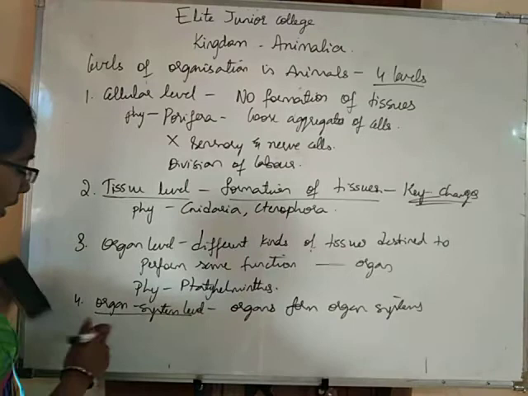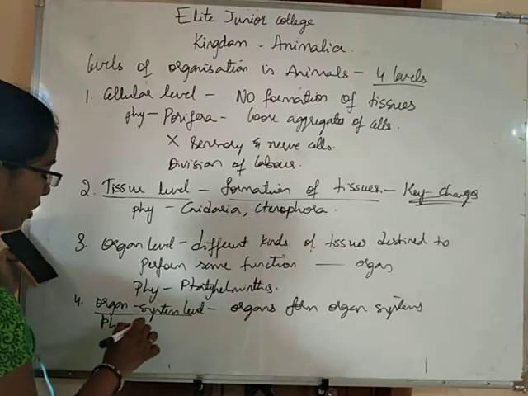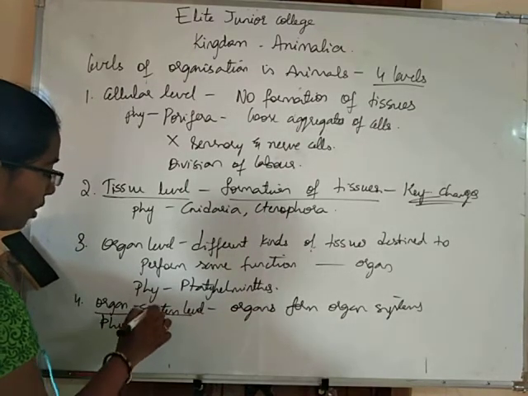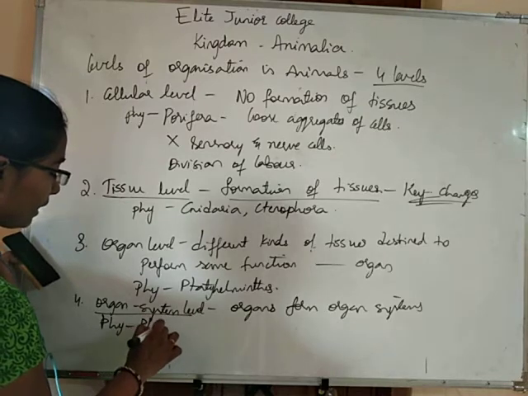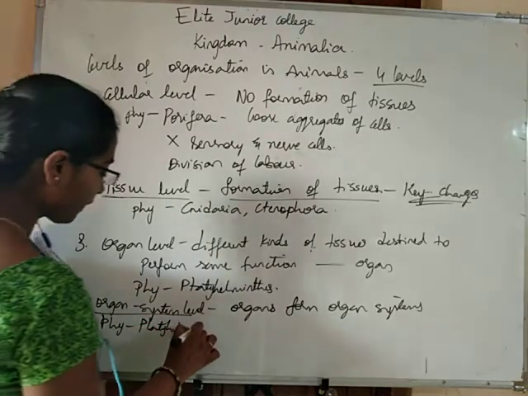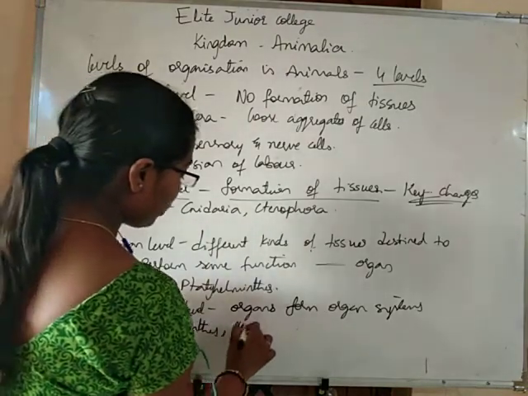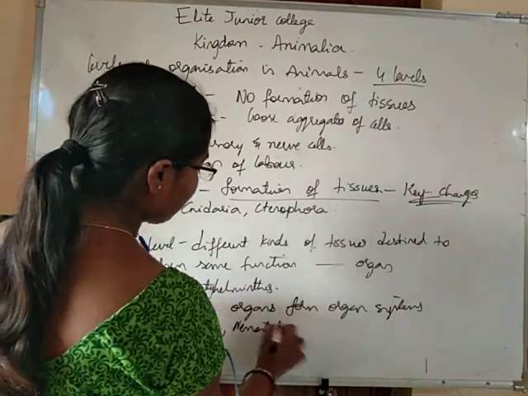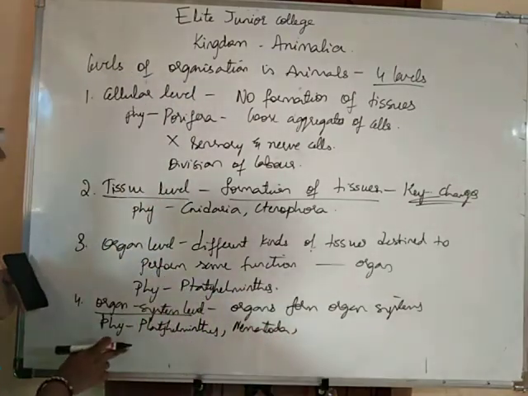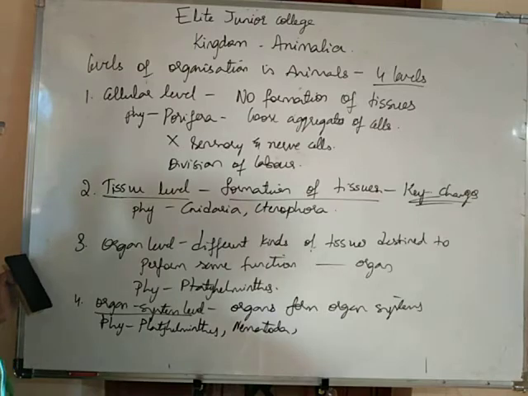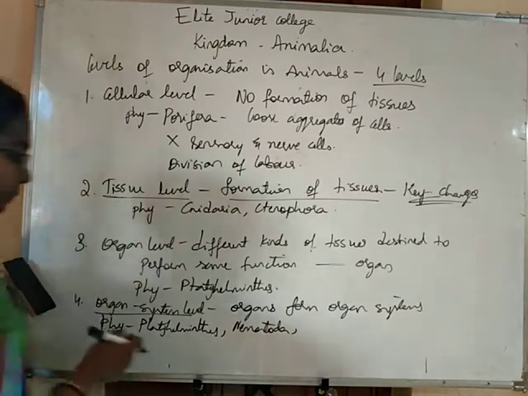All the phylums of the kingdom Animalia, phylum Platyhelminthes, Nematoda. Students, you have to remember these names. These are the phylums in kingdom Animalia. All these names are important. We will be coming across these terms again and again.